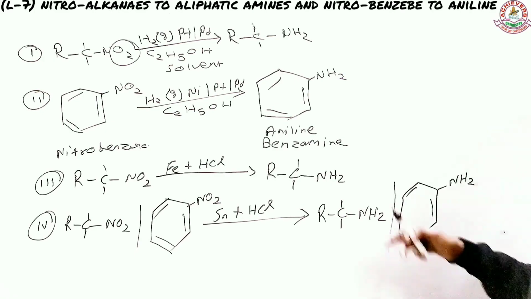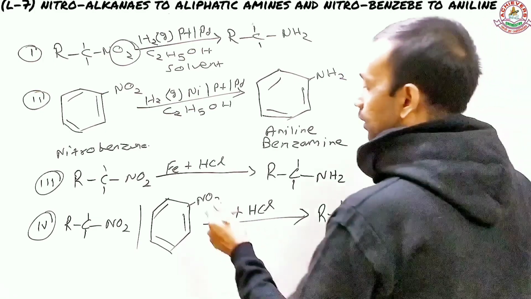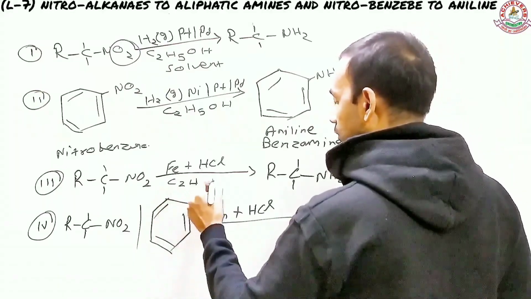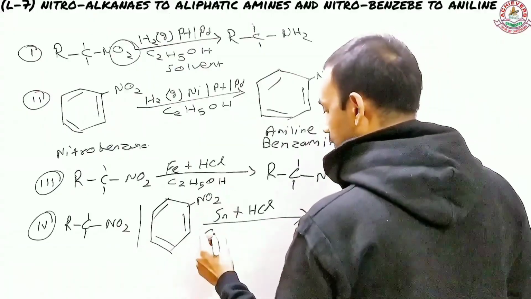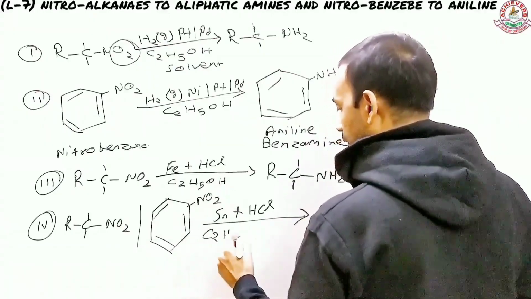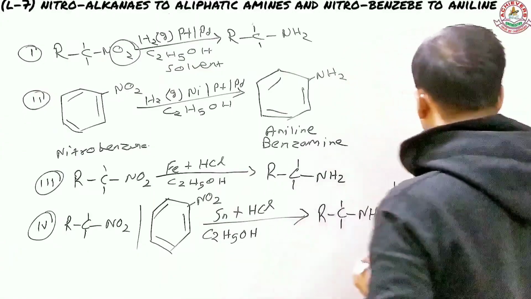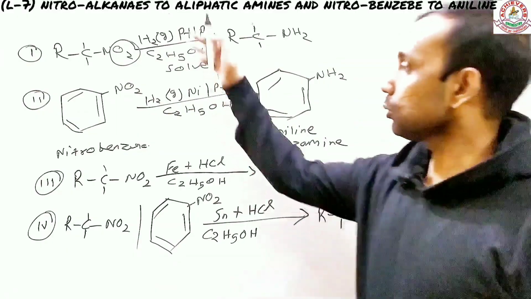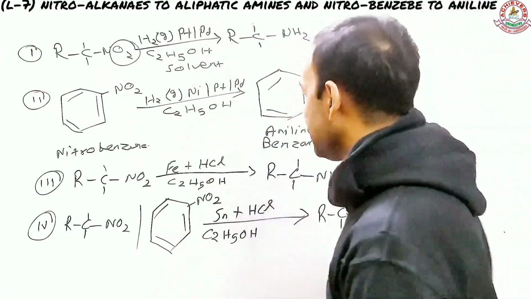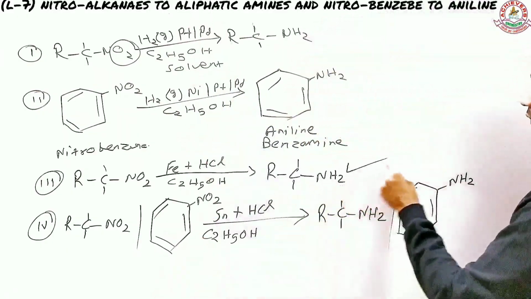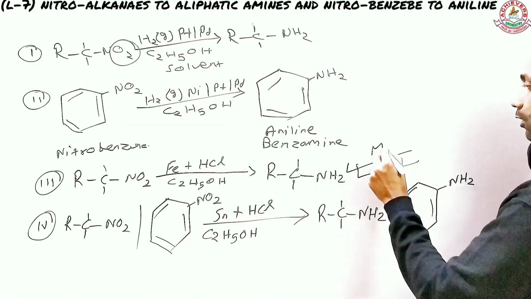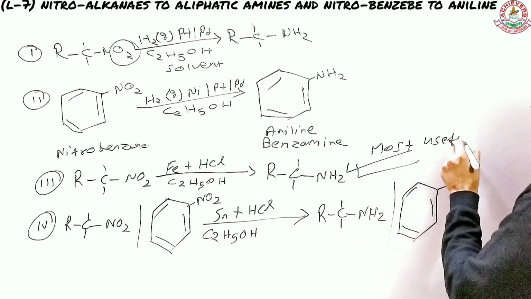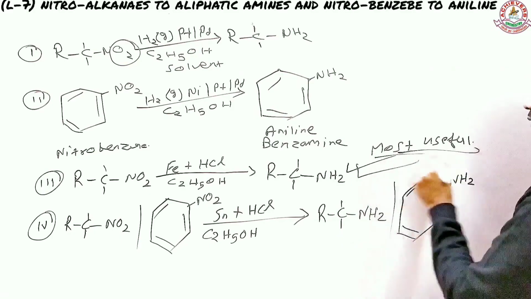Now, we need to consider something very important. Again, you also need ethanol here, C2H5OH, as a solvent. What is important between these four reactions is that, out of these four, this reaction is the most favored one. This is the most useful one. Now the question is, why is this most useful?